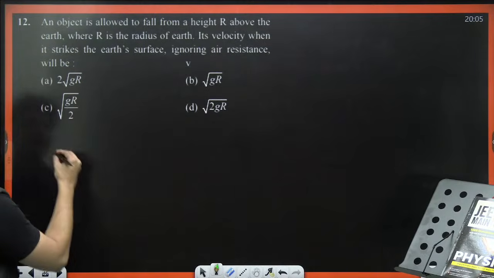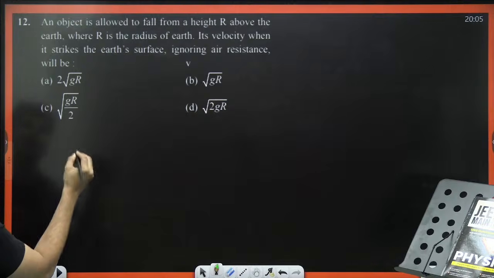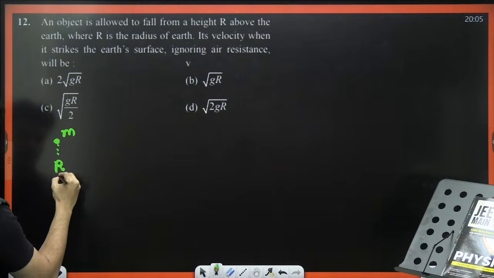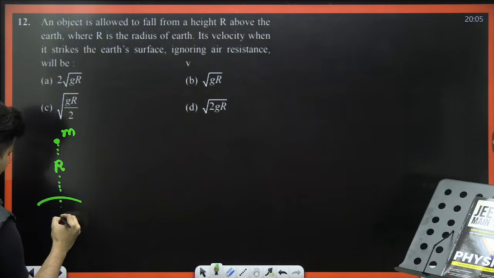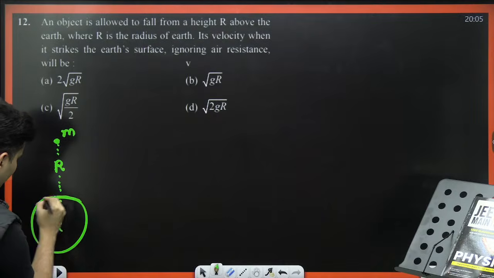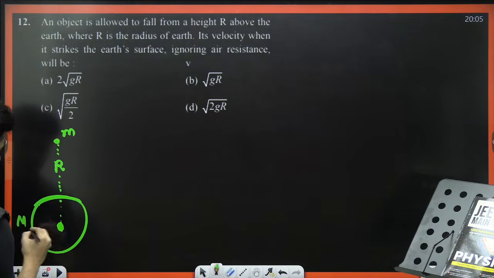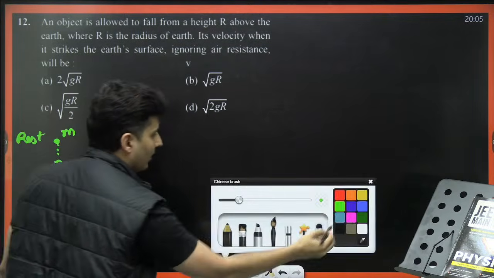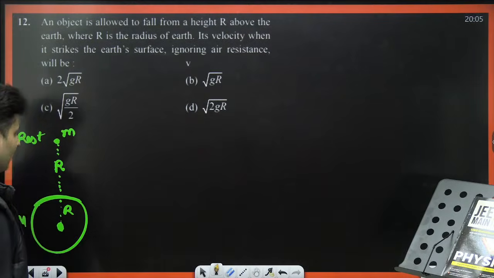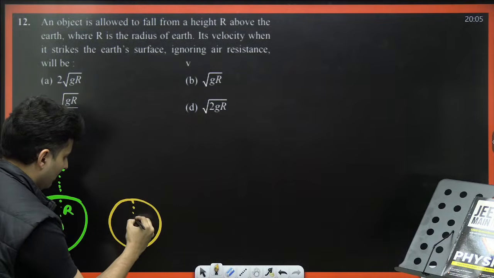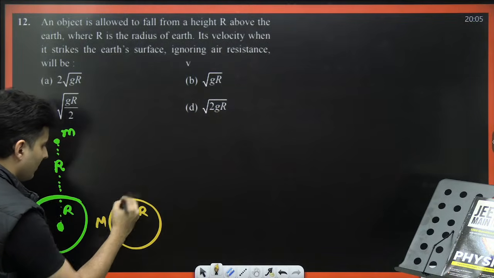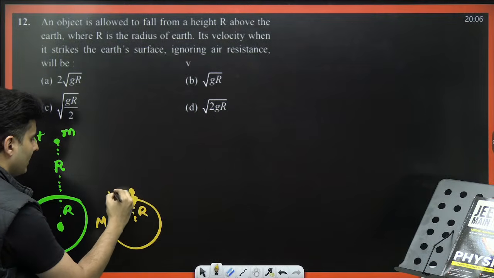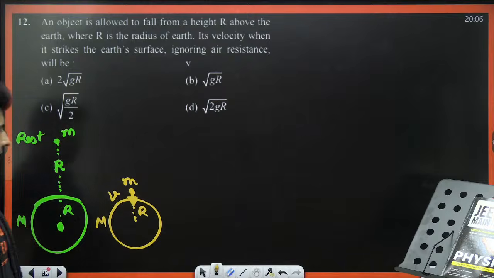So, if the object is allowed to fall from a height r above the earth, this is that mass, this is that r, this is from the surface. We know the center is here. This is the center, this is the mass, this is also r. This is right now at rest. By the time it hits the surface of the earth, it will be like this. This is r, this is m. This mass will be having certain speed, let's say v.